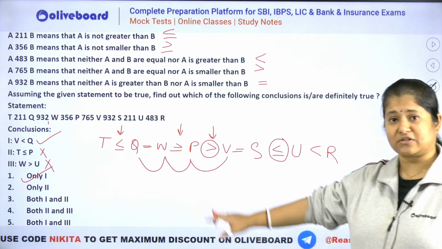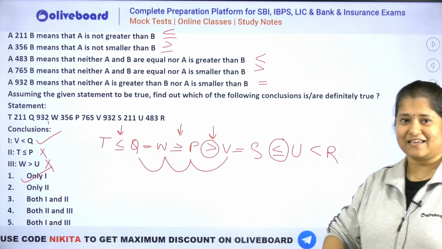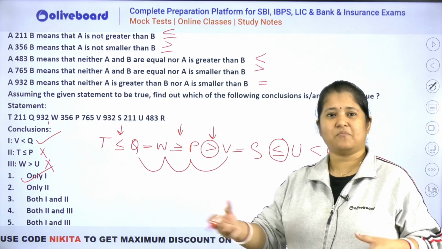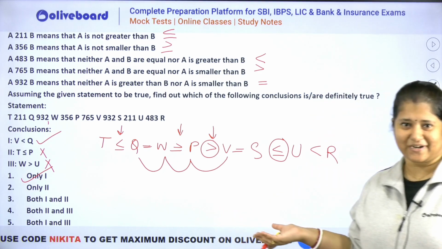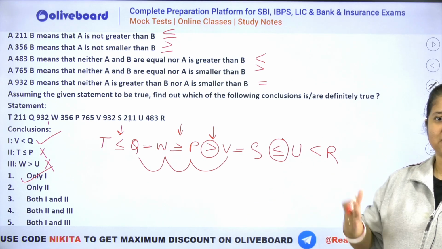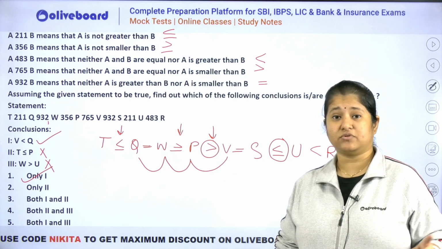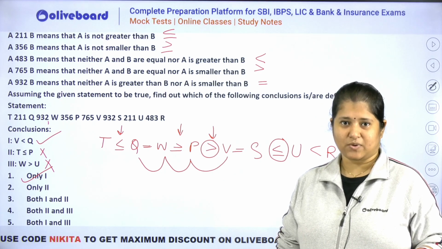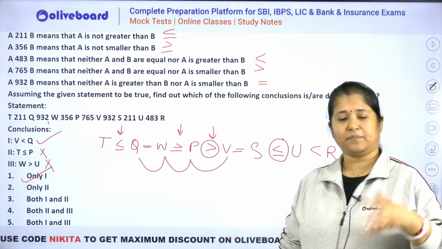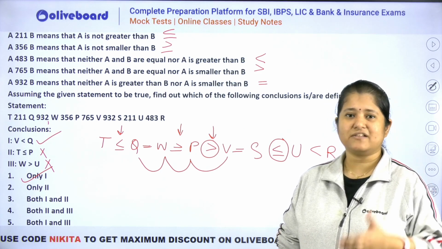So these are scoring questions, they will be there, but the only thing is that you have to find them out. ठीक है, जैसे समंदर में कहीं मोती ढूंढना है, तो यहाँ पर आपको ढूंढना पड़ेगा, right? So you have to find it out. Okay, so completely skim through the reasoning section, not just the 1 mark questions, you have to skim through the 2 marks questions as well. ठीक है, वो बहुत जरूरी है. तो complete paper को browse करो, see what is easy, what is difficult, then start doing it.